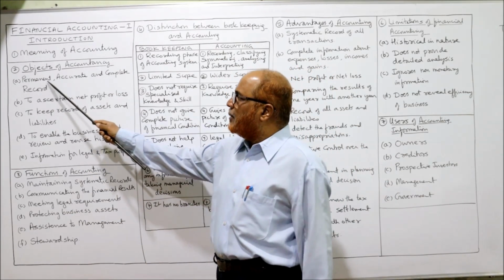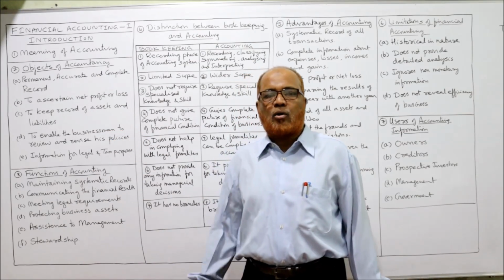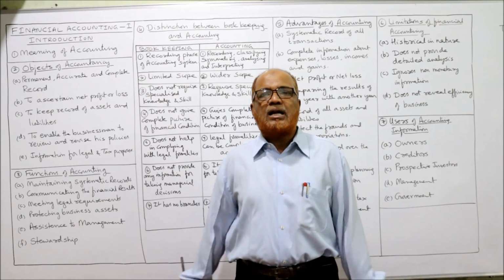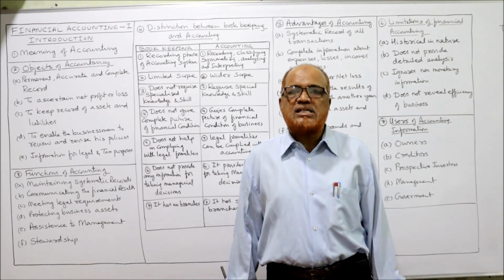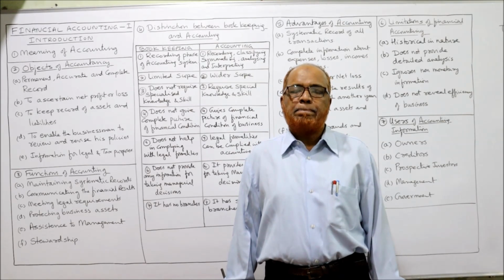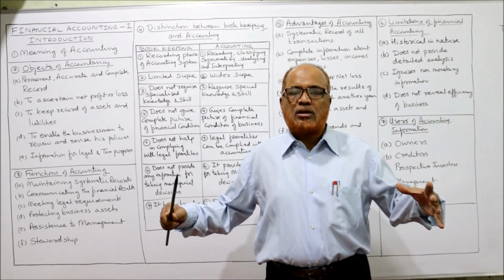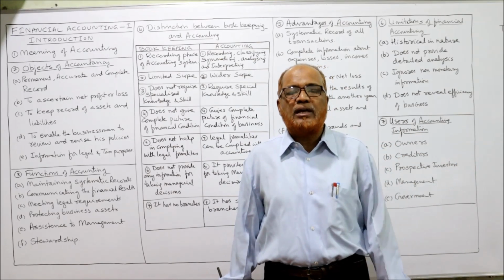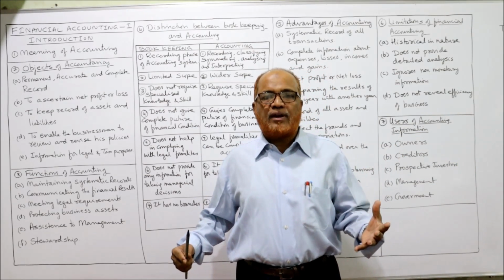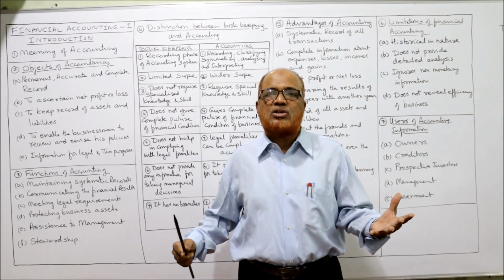The first objective, permanent, accurate, and complete record. A business will conduct so many transactions every day. As the business grows, the number of transactions will also increase. So it will be difficult to remember all the transactions.